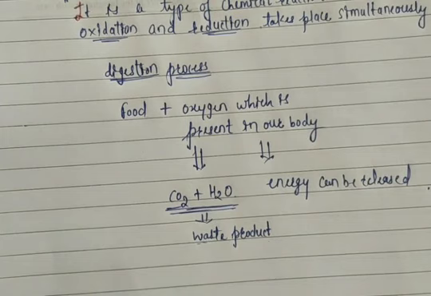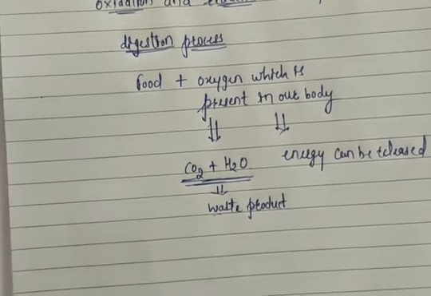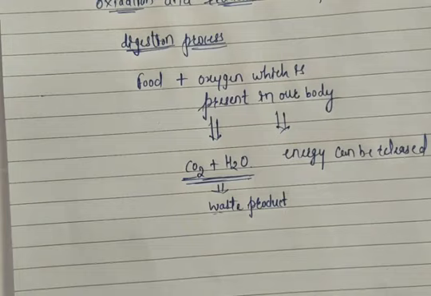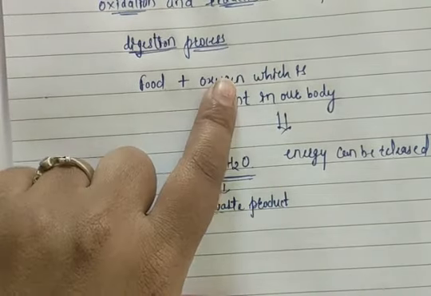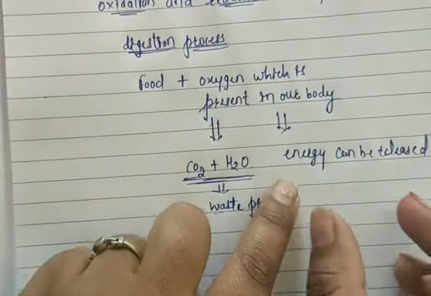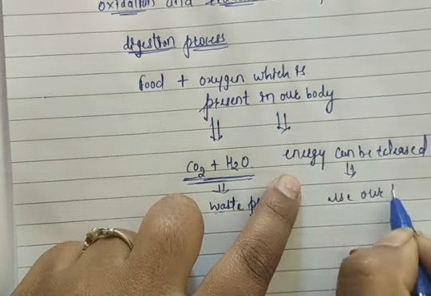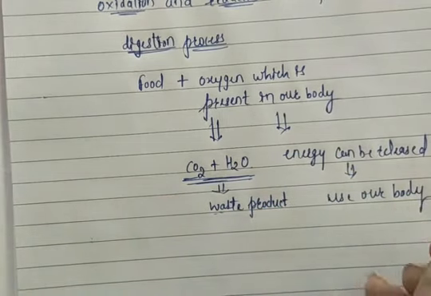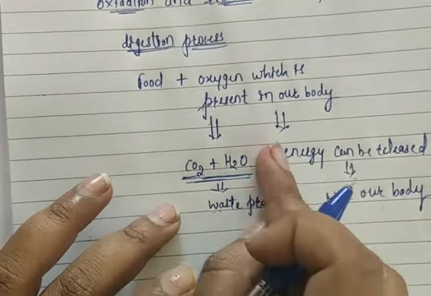For example, if I want to talk, if I want to walk, for the walking purpose also we require energy, for talking purpose also we require energy. If I want to move from one place to another place, the body requires some energy. So that energy will be formed when I take food, and that food reacts with oxygen. When it reacts with oxygen, that food and oxygen release some amount of energy, and that energy can be used by our body. Along with that there is a formation of CO2 and water. So we can say that these are the waste products of our body.